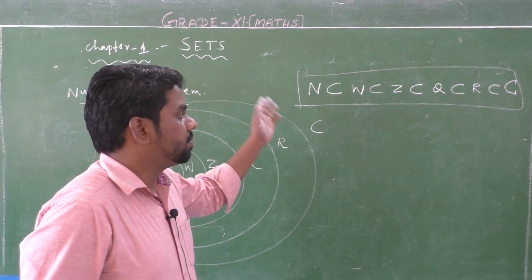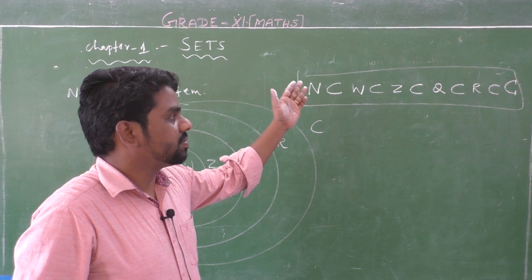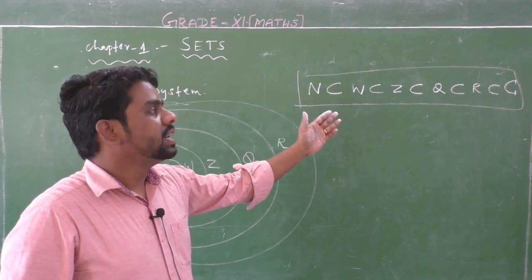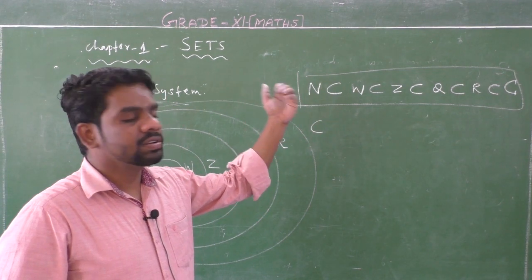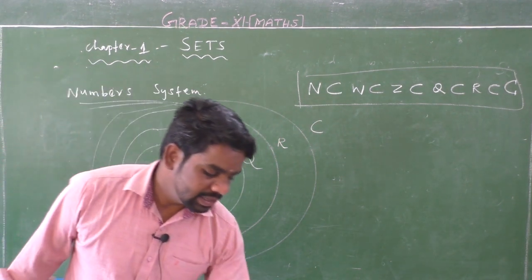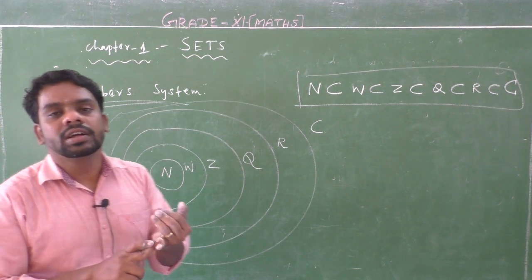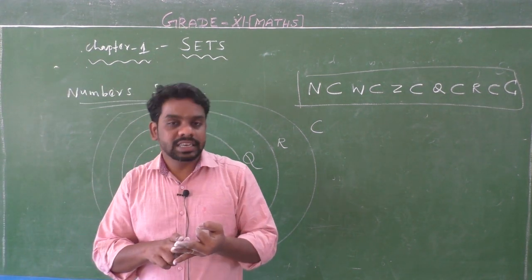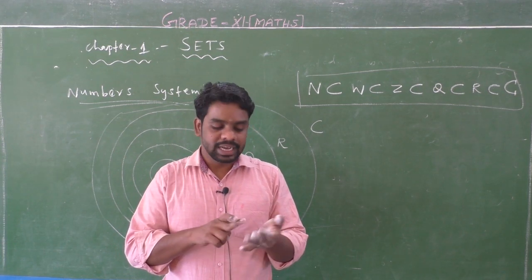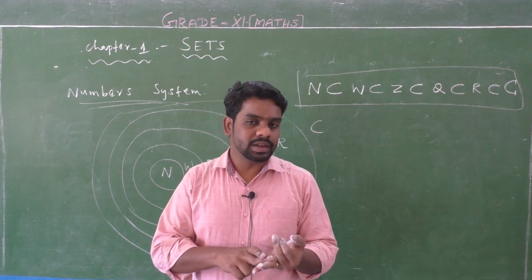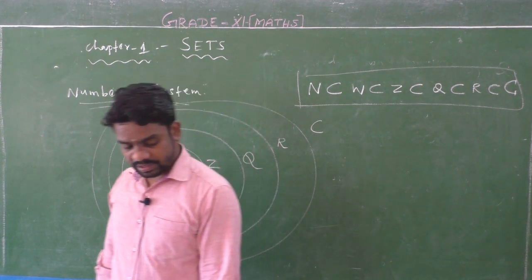Next, the subset concept. Look at exercise 1.3. A natural number is a subset of whole number, a subset of integer, a subset of rational number, a subset of real numbers, a subset of complex numbers. This is the number system. The types of numbers: natural number, whole number, integer, rational numbers, irrational numbers, real numbers, complex numbers, and special numbers, odd numbers and even numbers.